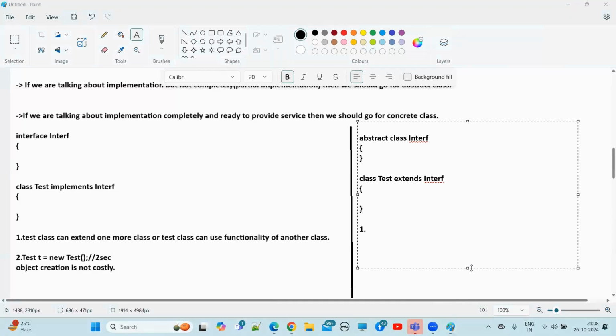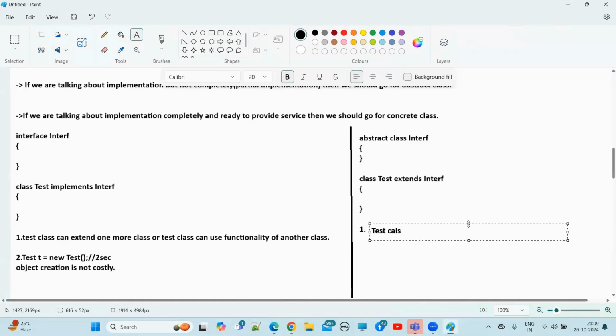Test class cannot extend any other class, which means Test class cannot use the other class's functionality. Clear?